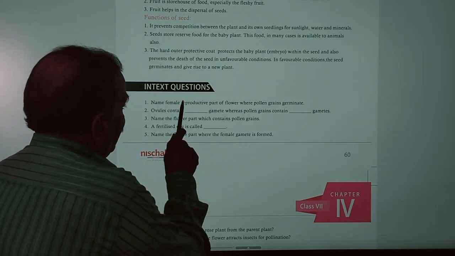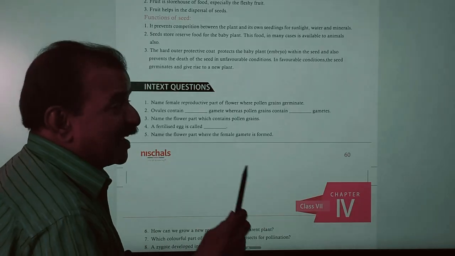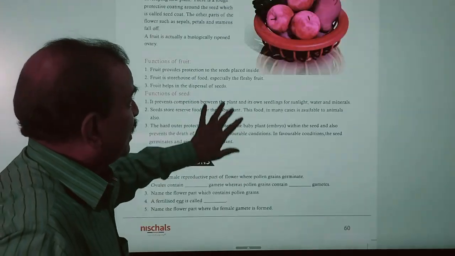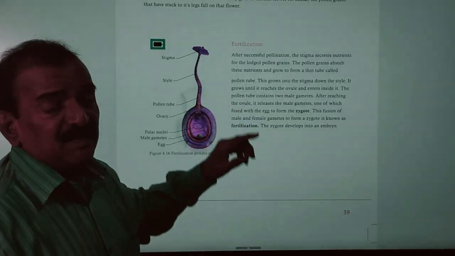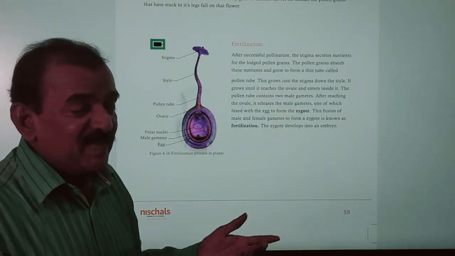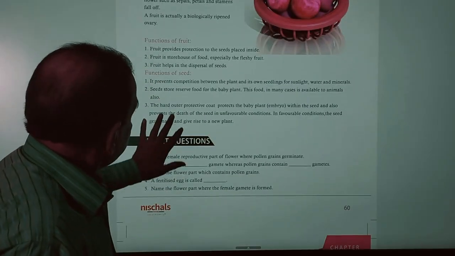Name the female reproductive part of the flower where pollen grains germinate. Pollen grains fall on the stigma. On the stigma, pollen grains absorb the sugary substance and germinate. This is part of the gynoecium, also called the pistil.